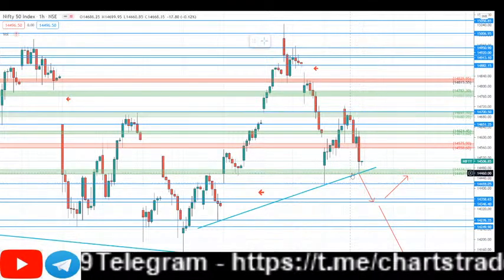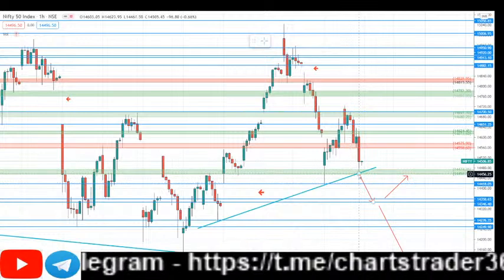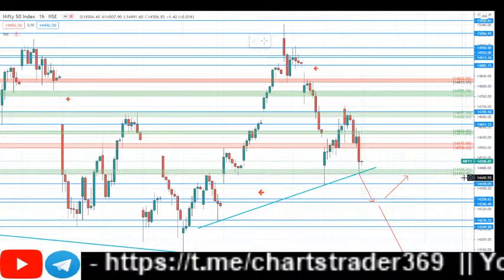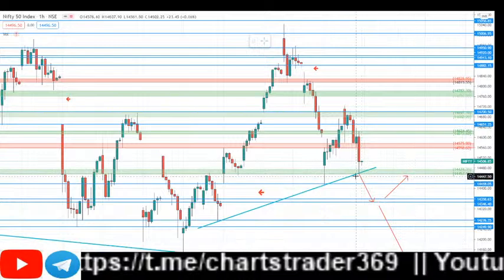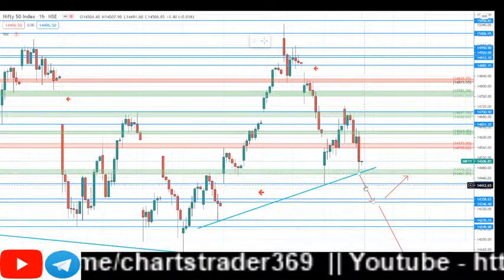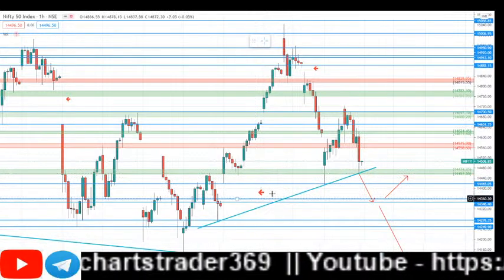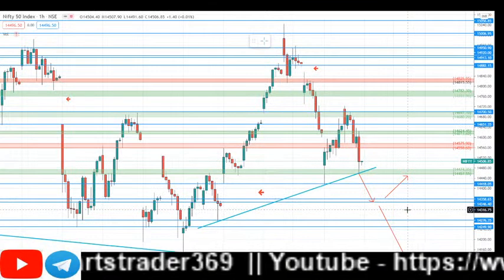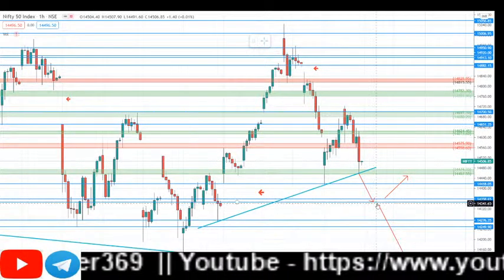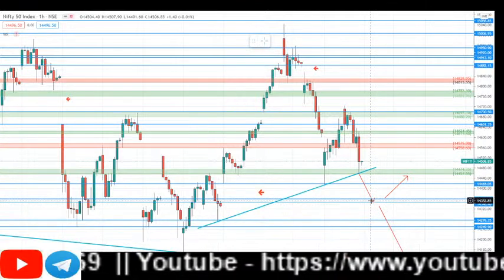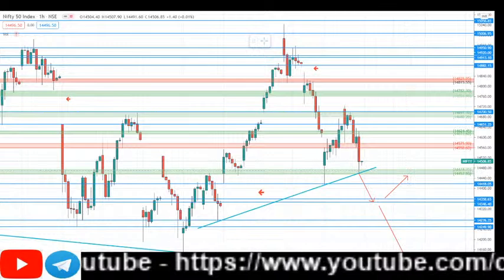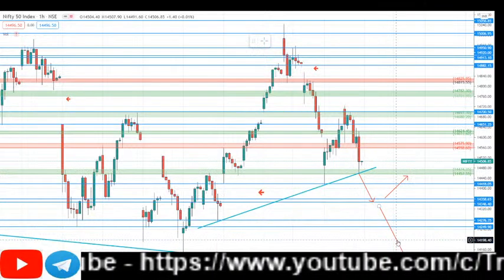14,450. So suppose tomorrow it breaks this trend line and this 14,450 level, we can easily expect it can touch 14,400 and also try to fill this gap here, and then touch 14,350 levels. From there it can bounce back, retest here, and then again we can see a fall. So that's the level on the downtrend.